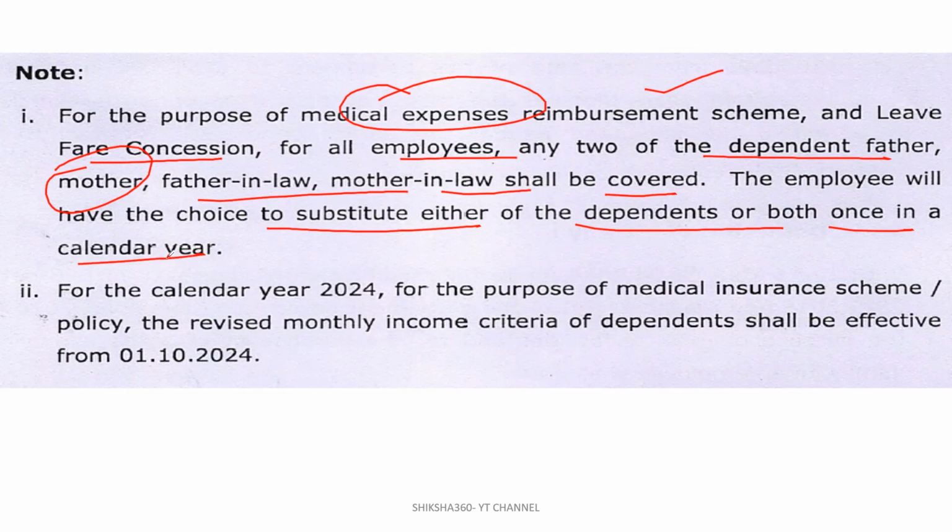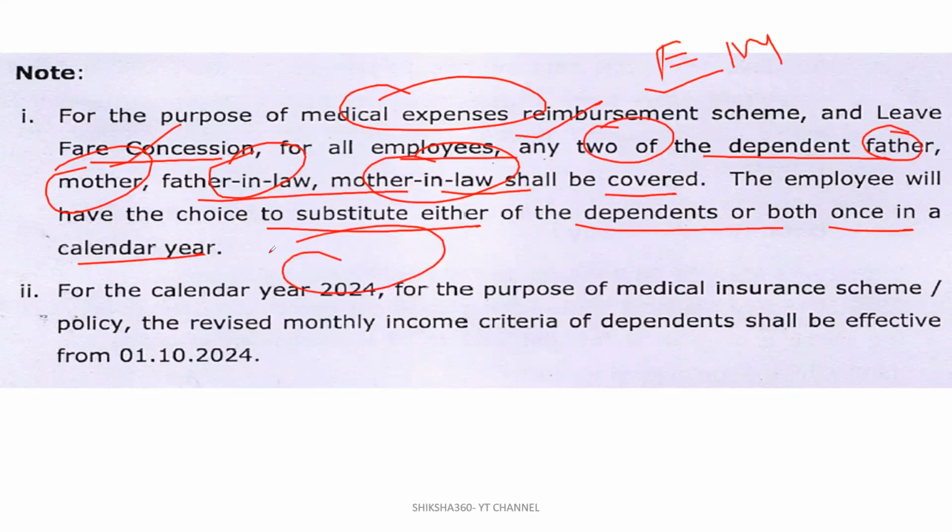So one thing: they have dependent father, mother, father-in-law, mother-in-law. Can they include father and mother-in-law, or father-in-law and mother? This we have to be clear about. Like any of the two, or do they have to include father, mother or father-in-law, mother-in-law? If anyone has any clear knowledge regarding that, you can comment here. According to me, it says any two of the dependents, so there is no criteria that it has to be father, mother or father-in-law, mother-in-law. So it will be any of the two as per this line.